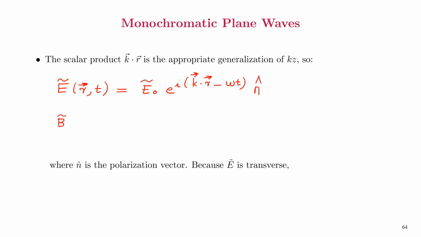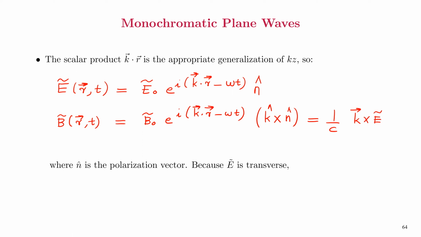The magnetic field B tilde(r,t) is equal to B0 tilde e raised to i(k dot r minus omega t), and the direction will be k cross n. This is again equal to 1 over c k cross n hat, where n hat is the polarization vector.